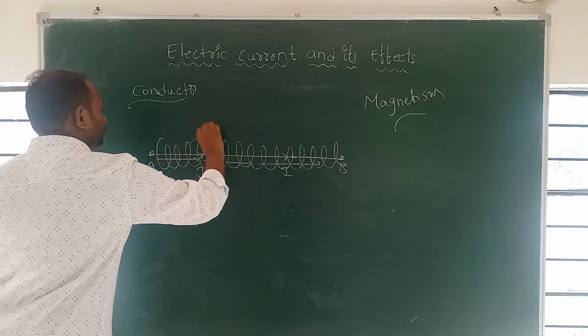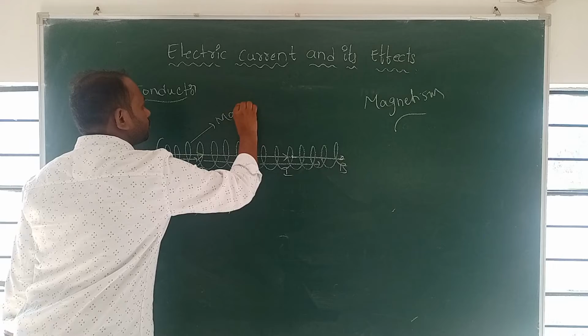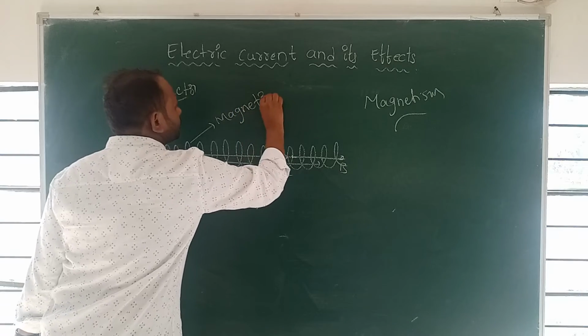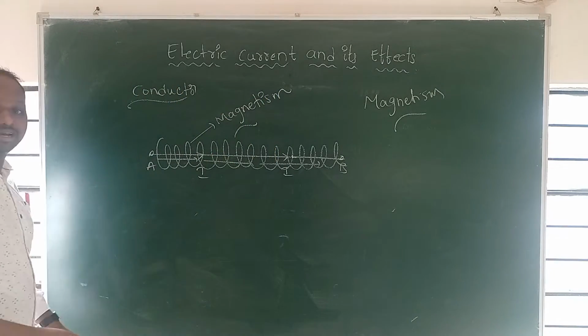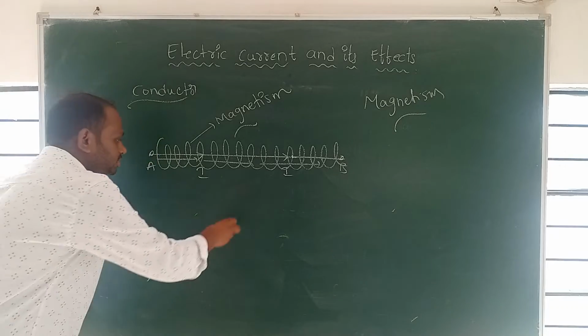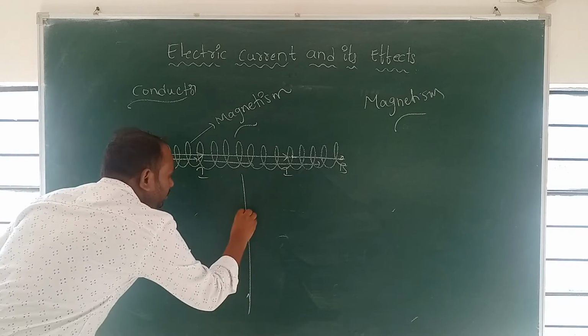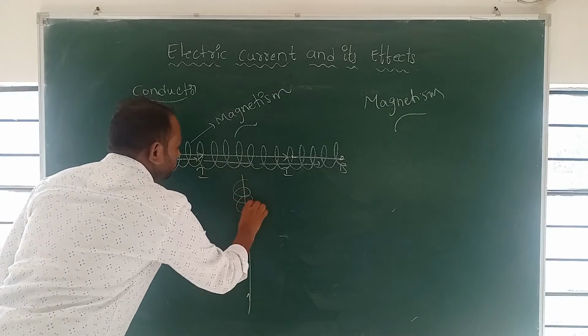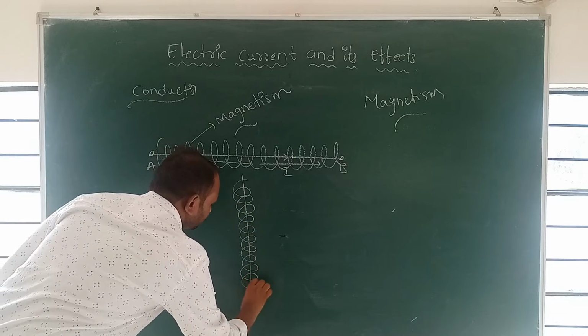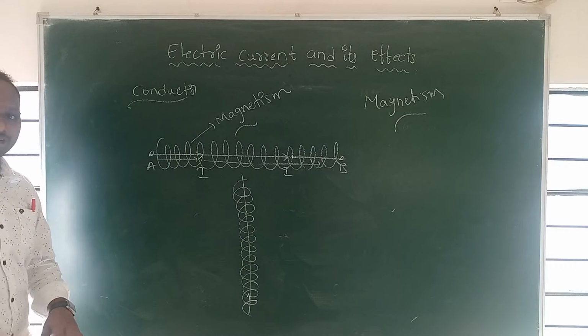This is the magnetism. When the current is moving in one direction, like this, from here to here, the magnetism is like this. We are producing the magnetism.